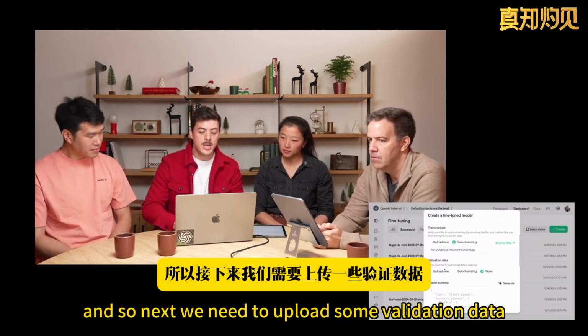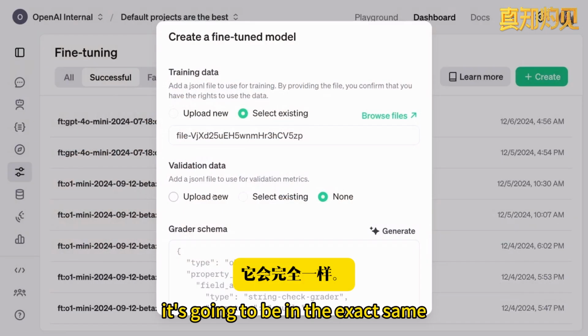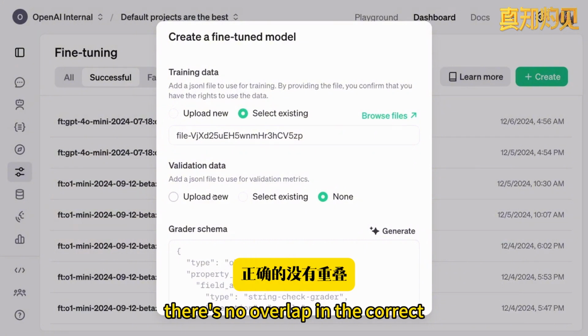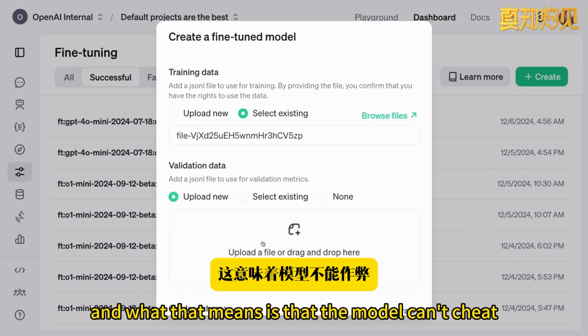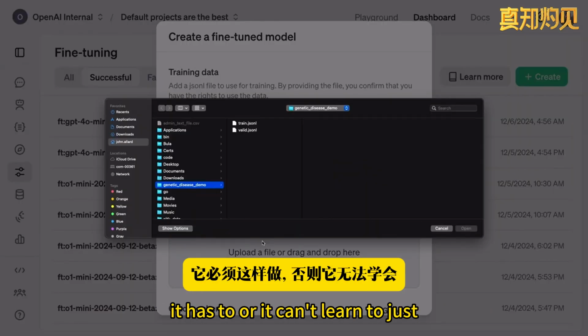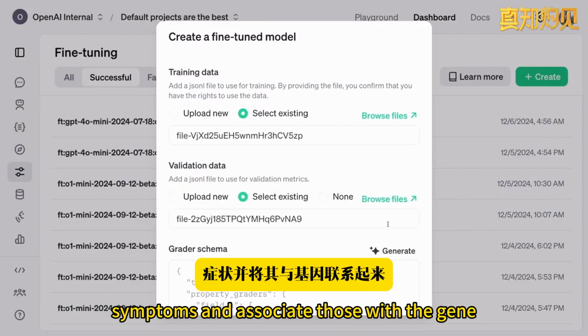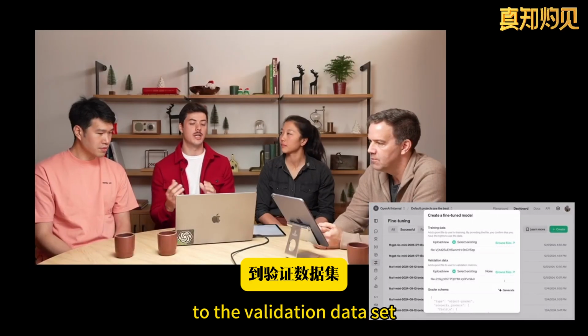Cool. So we'll hop back over. And so next we need to upload some validation data. And validation data is going to be in the exact same format as the training data. But importantly, there's no overlap in the correct genes between the validation data set and the training data set. And what that means is that the model can't cheat. It can't learn to just memorize a list of symptoms and associate those with the gene. It has to actually generalize from the training data set to the validation data set.